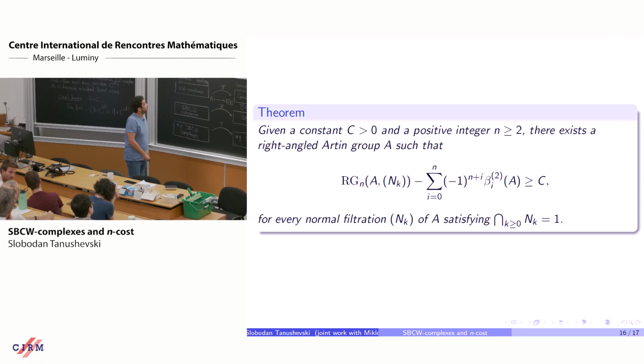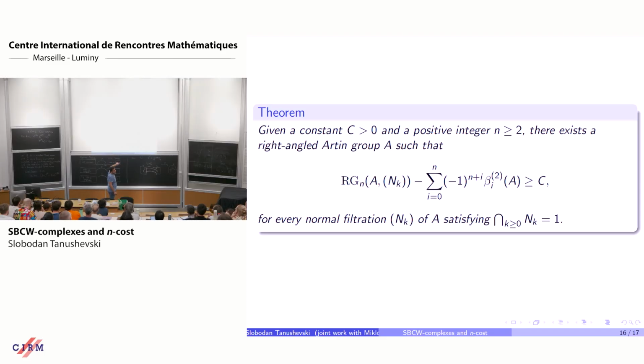So what does this say? Remember this. Now we know that this n-dimensional rank gradient is the same thing as the truncated Euler characteristic of the action groupoid. But because of this trivial intersection, because the subgroups are normal, this is a standard Borel equivalence relation.